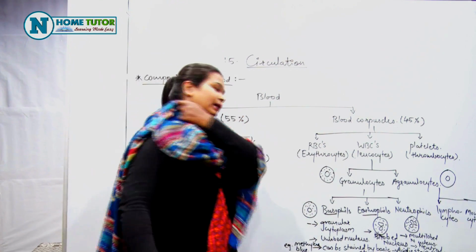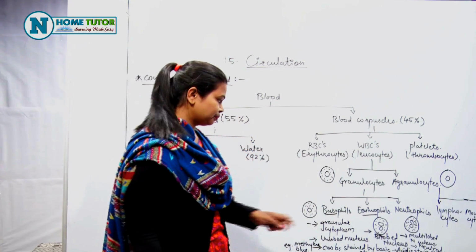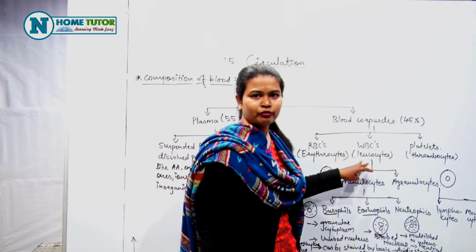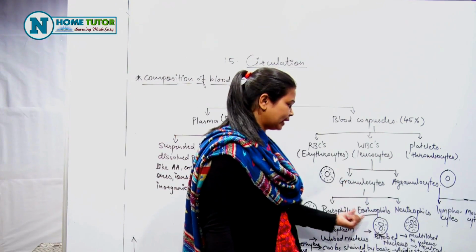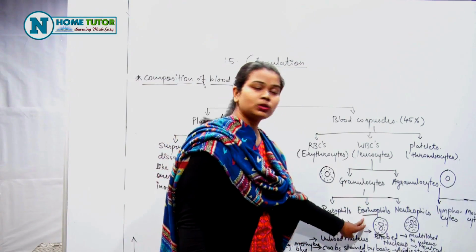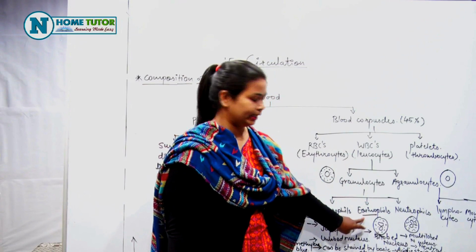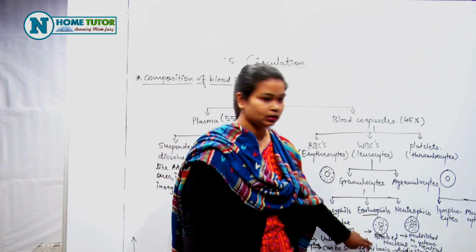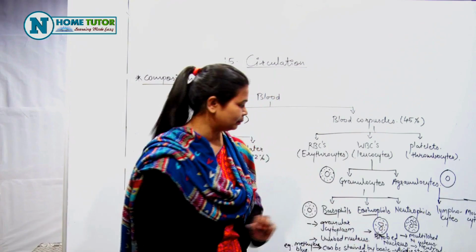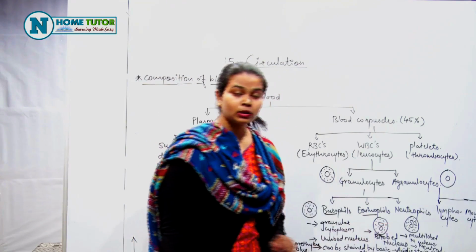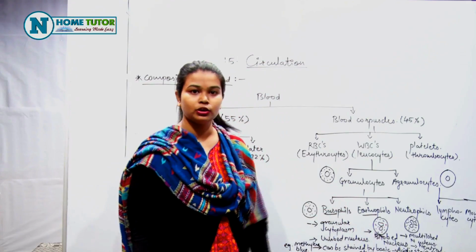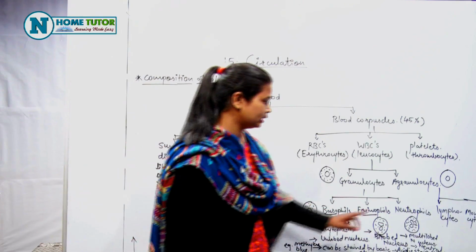Methylene blue is a type of basic stain. Now, eosinophils again it is a type of WBCs जिसका साइटोप्लाज्म ग्रैन्युलर है. Now the difference is eosinophils को विजुअलाइज करने के लिए हम एसिडिक स्टेन यूज करते हैं. नाम में दिया है that is eosin is a acidic stain. और इसका न्यूक्लियस जो है ये बाइलोब्ड है. That is 2 lobes are present in the nucleus of eosinophils.